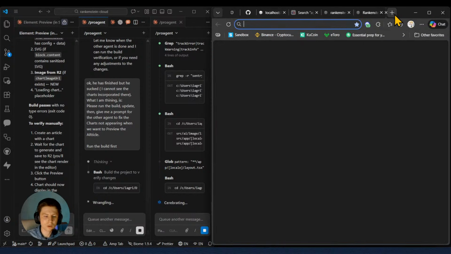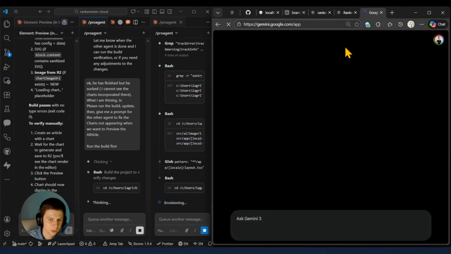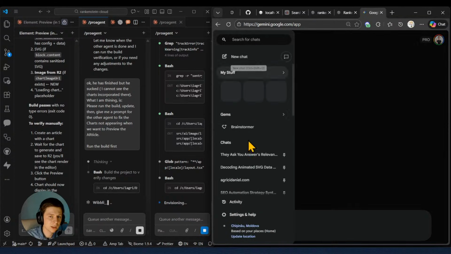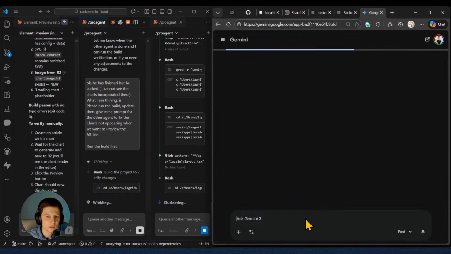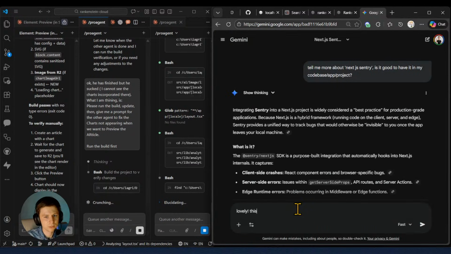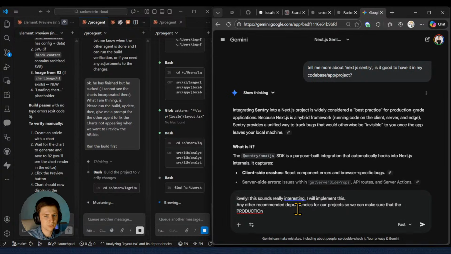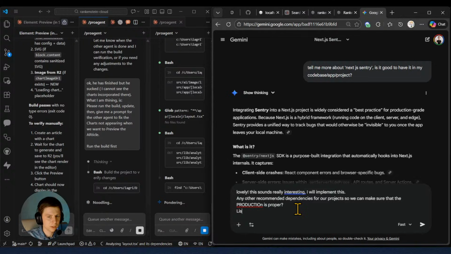And also here, I'm gonna go back to Gemini, to the exact same chat that I have done recently in regards to the Sentry, and I want to ask, like, hey, listen, any other dependencies? Lovely. This sounds really interesting. I will implement this. Any other recommended dependencies for our projects so we can make sure that the production is proper? List them, keep it short, relevant, and also include links.